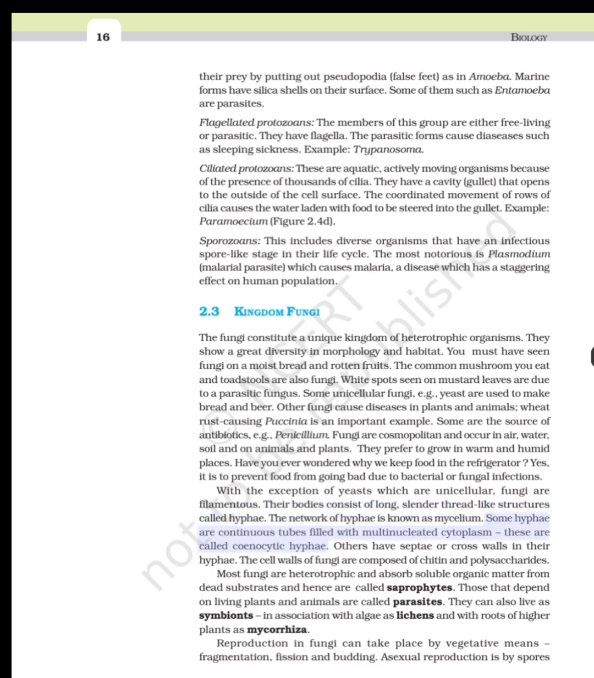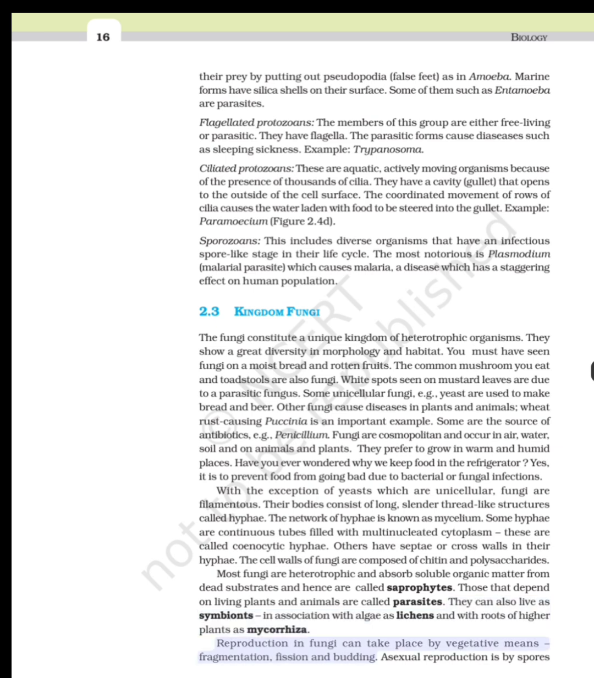Some hyphae are continuous tubes filled with multinucleated cytoplasm. These are called coenocytic hyphae. Others have septae or cross walls in their hyphae. The cell walls of fungi are composed of chitin and polysaccharides. Most fungi are heterotrophic and absorb soluble organic matter from dead substrates and hence are called saprophytes. Those that depend on living plants and animals are called parasites. They can also live as symbionts, in association with algae as lichens and with roots of higher plants as mycorrhiza.